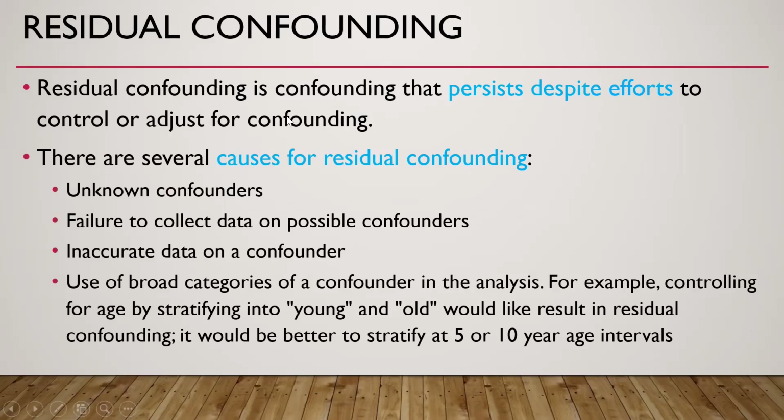Residual confounding is confounding that persists despite efforts to control or adjust for confounding. There are several causes for residual confounding. These are the causes. One is unknown confounders. The others are failure to collect data on possible confounders, inaccurate data on a confounder, and use of broad categories of confounder in the analysis.